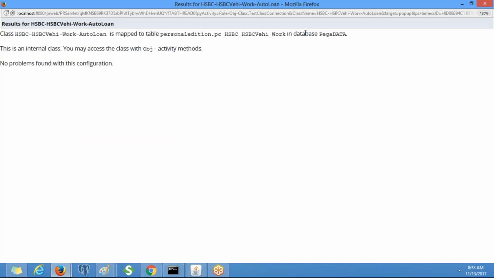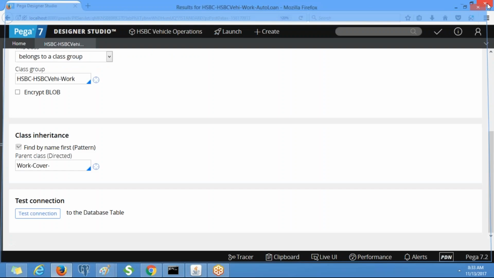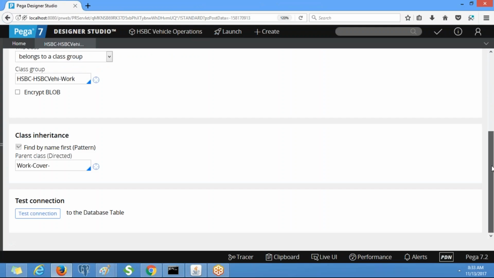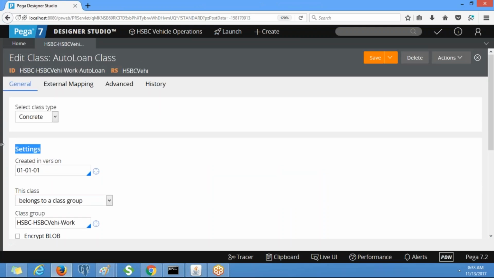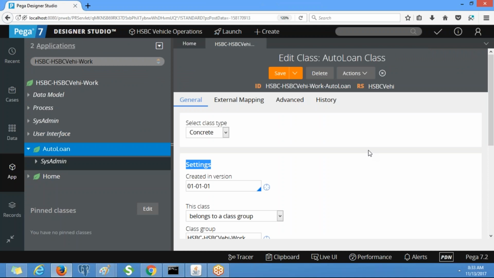If you go to the class group and to another concrete class also, you will have the same table. That is the reason. So when we are going to create the work object, you will define the prefix of the work. By default it will be C hyphen something.